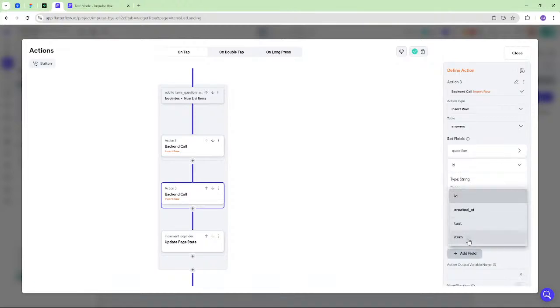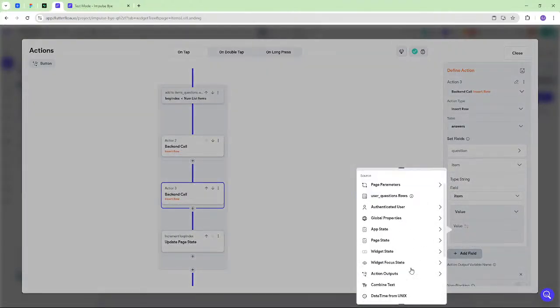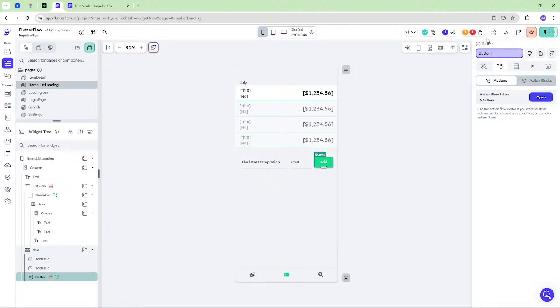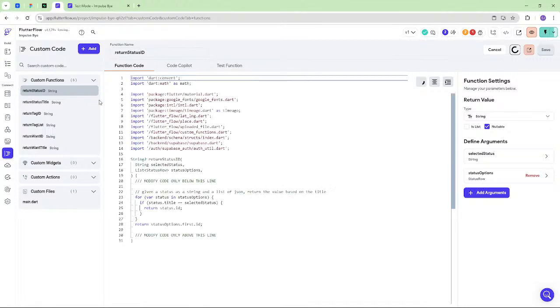I forgot to do that. Okay, item and action output, new item, and you just want the ID. Okay, and yes, check the functions, please.